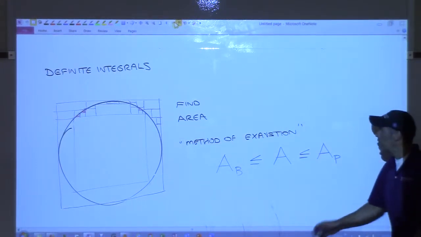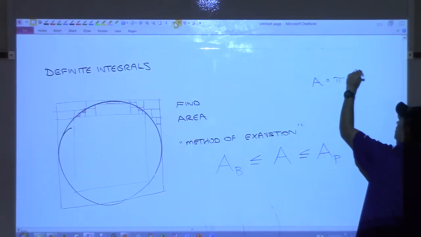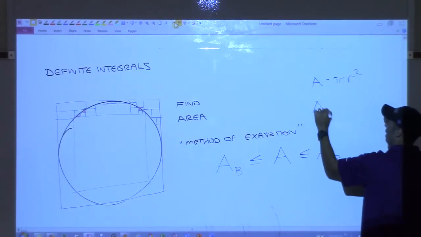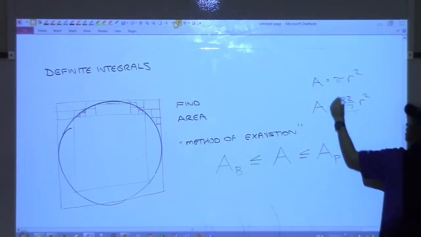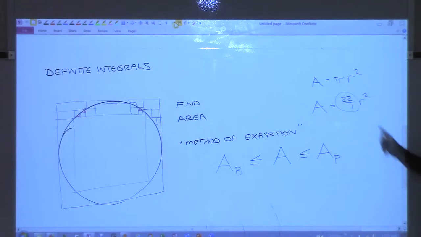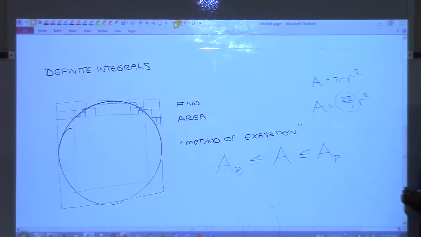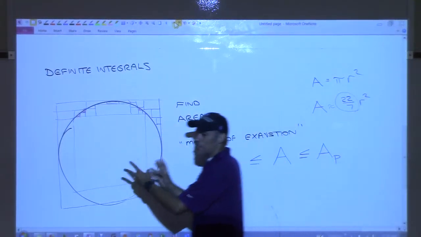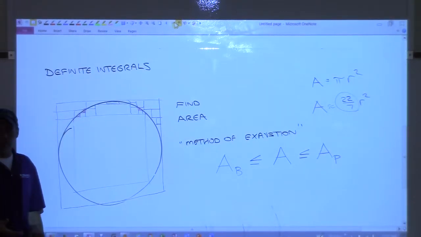But they got a pretty good approximation for a formula. We know the true area is pi r squared, right? They pretty much had gotten it down to 22 over 7 r squared. Now this is an approximation. If you do 22 divided by 7 on your calculator, it's approximately pi. It's not pi, but it's close. With this method of exhaustion they got pretty close, and for a long time that was an acceptable number to use for areas. Okay?